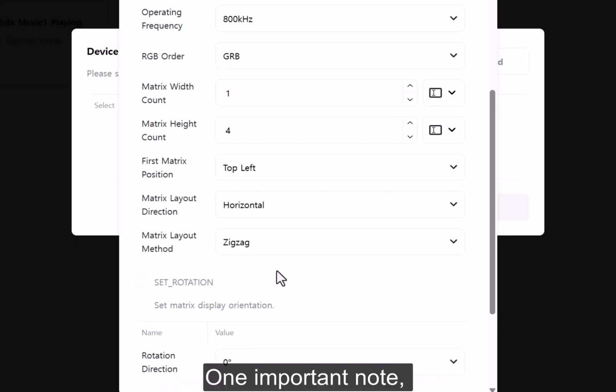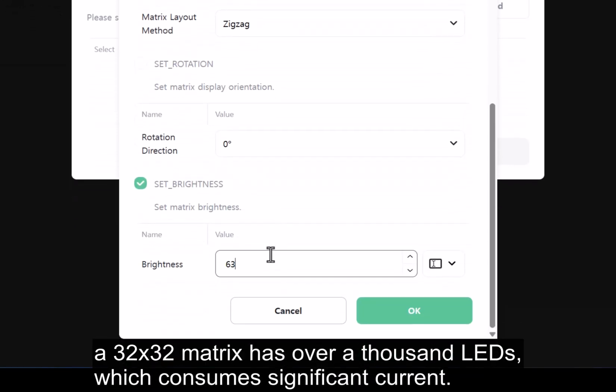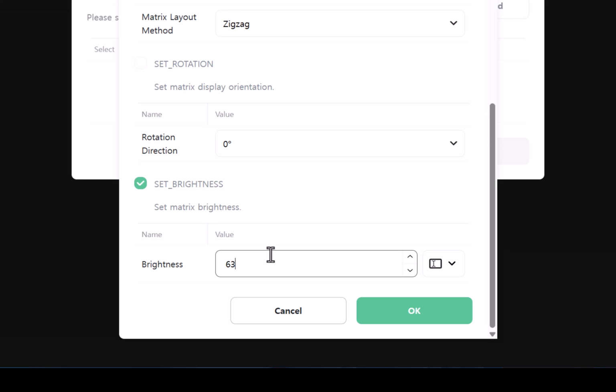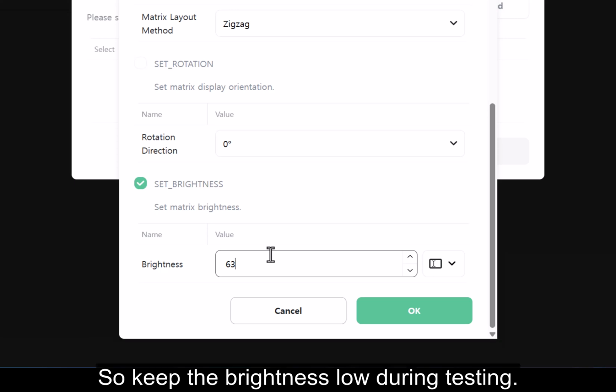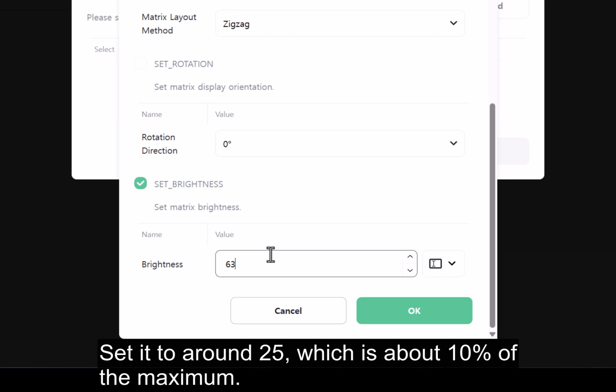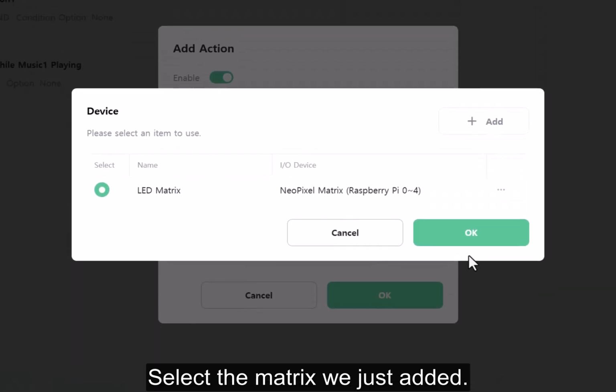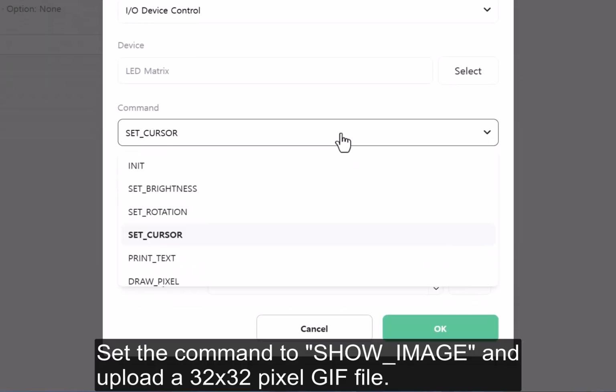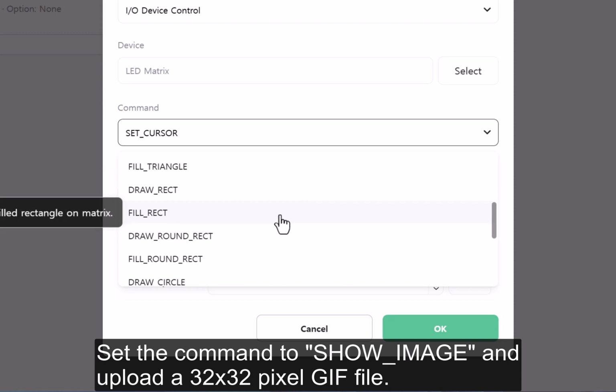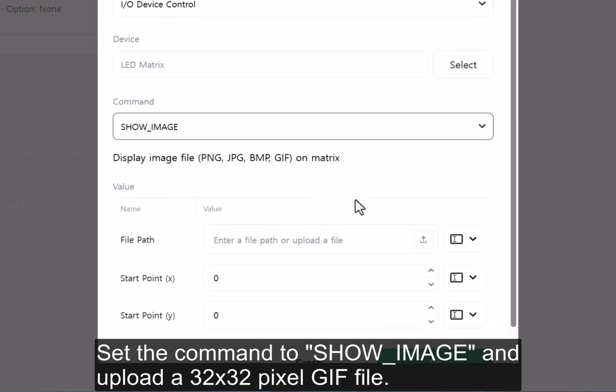One important note: a 32 by 32 matrix has over 1,000 LEDs, which consumes significant current. So keep the brightness low during testing. Set it to around 25, which is about 10% of the maximum. Select the matrix we just added, set the command to show image, and upload a 32 by 32 pixel GIF file.